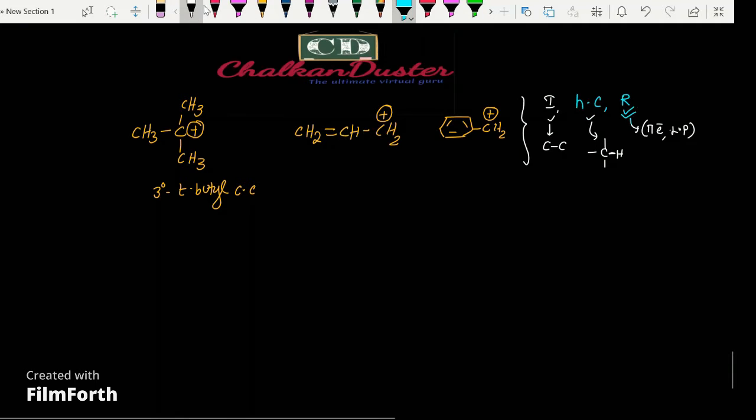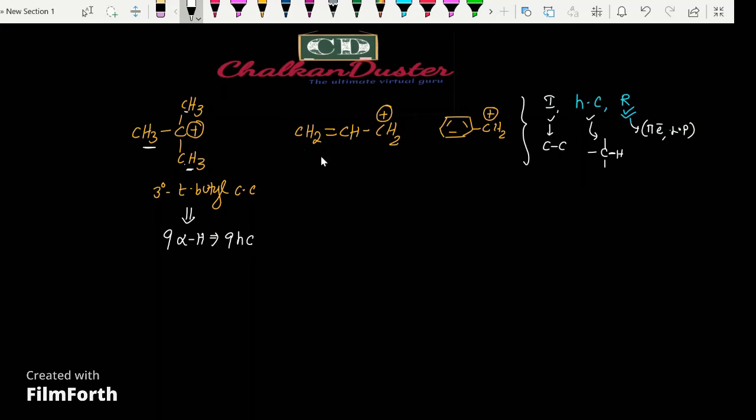If you observe, the tertiary butyl carbocation has 3 alpha hydrogens here, 3 alpha hydrogens here and 3 alpha hydrogens here. In total it has 9 alpha hydrogens, and each alpha hydrogen gives one hyperconjugation structure. So in total it has 9 hyperconjugation structures.